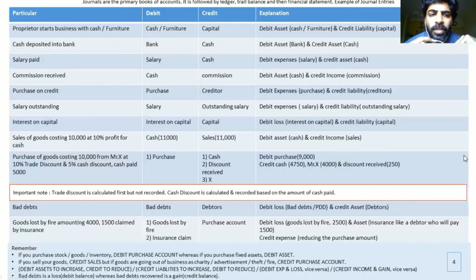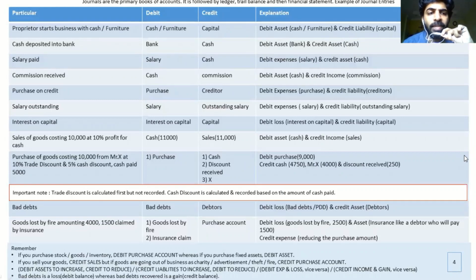Look into the purchase part. This is one thing which students usually get confused about: trade discount and cash discount. Now, talking about trade discount, this is something which is calculated but not recorded. So you have to calculate the amount and understand what your actual purchase is. Over here, you're purchasing goods of 10,000 from Mr. X at 10% trade discount. So your actual purchase is 9,000. Purchase is an expense and should be debited as 9,000. And then you have to record the cash discount. All right. So the example, I hope it's very much clear.